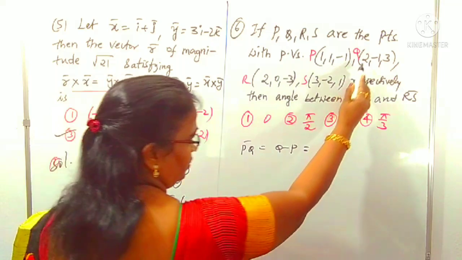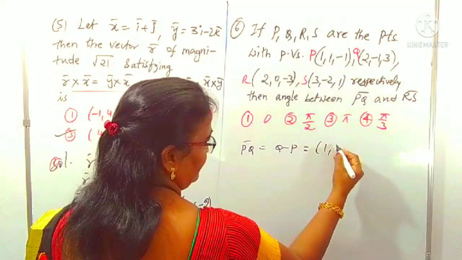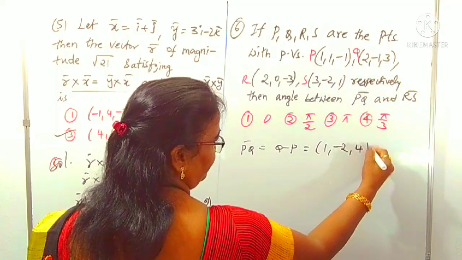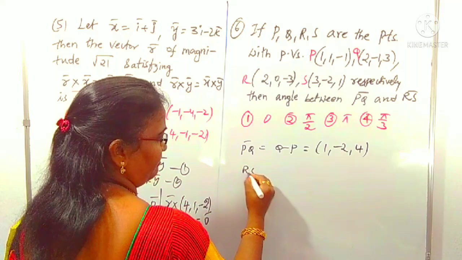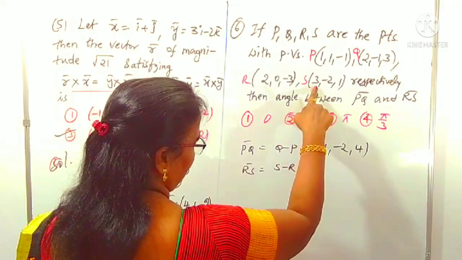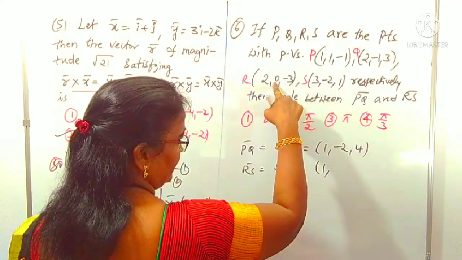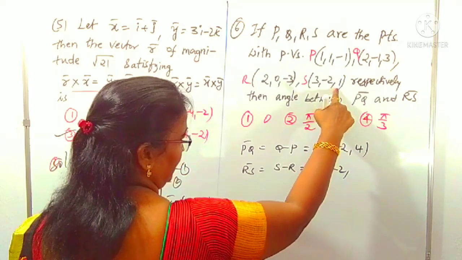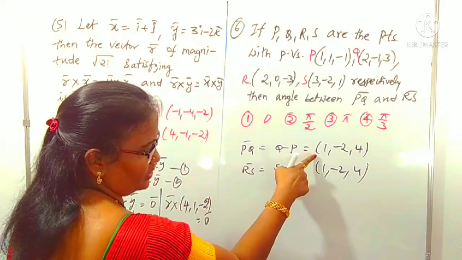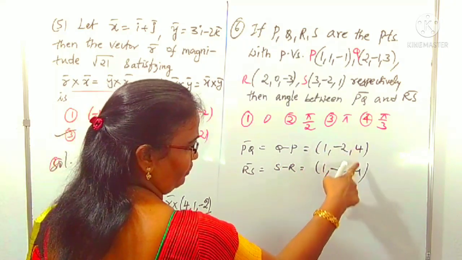Q minus P means what? 2 minus 1 is 1, minus 1 minus 1 is minus 2, that is 3 minus 1, so it is i minus 2j plus 4k. Now RS also we can find out. RS means S minus R: 3 minus 2 is 1, minus 2 minus 0 is minus 2, and 1 minus 3 is minus 2. We can understand what the coefficients are here: 1, 1, minus 2, 4, 4.